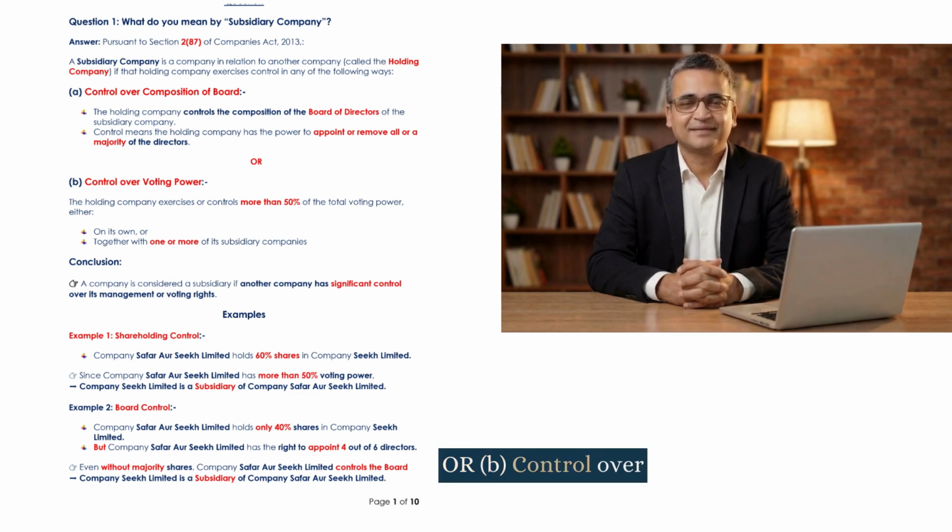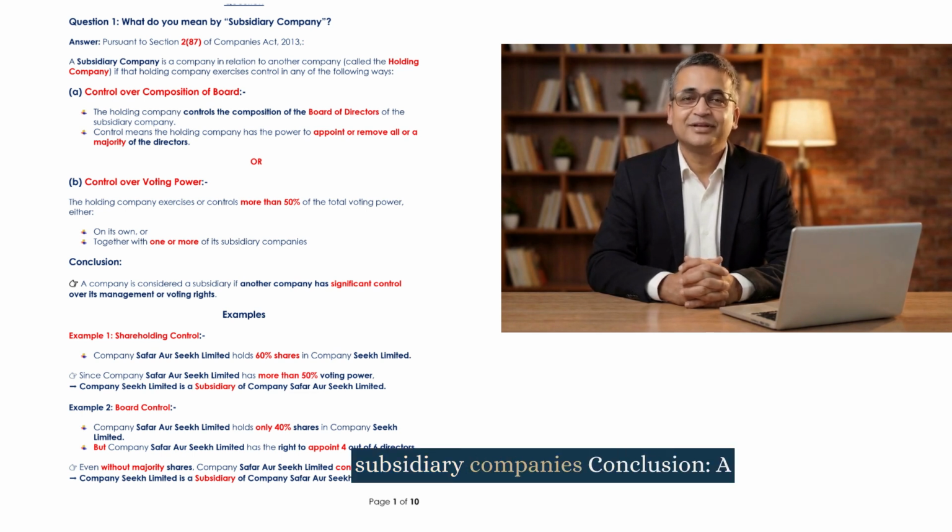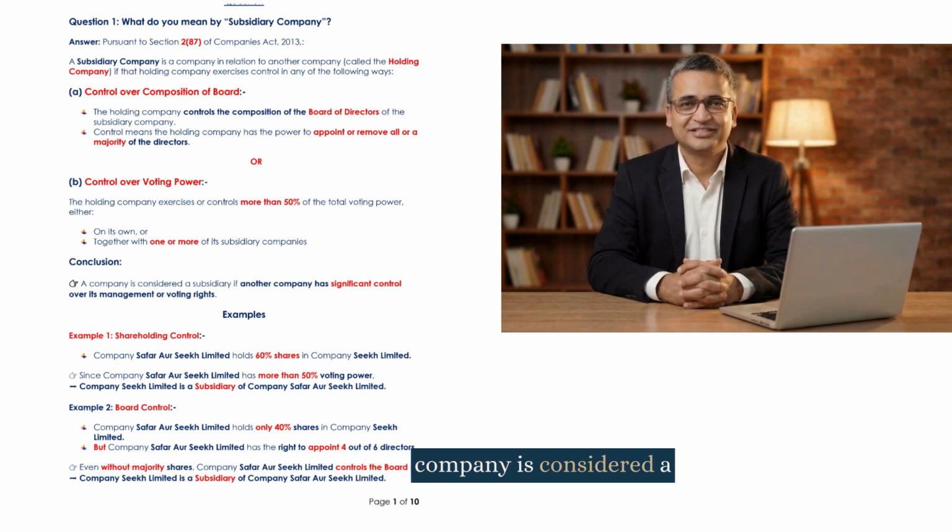Or B. Control over voting power. The holding company exercises or controls more than 50% of the total voting power either on its own or together with one or more of its subsidiary companies. Conclusion. A company is considered a subsidiary if another company has significant control over its management or voting rights.